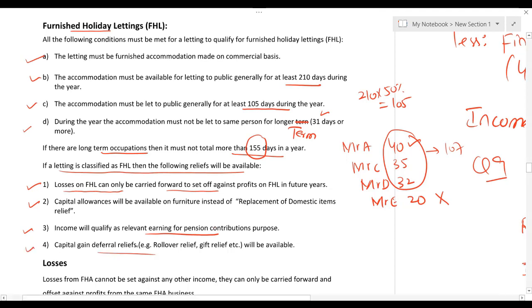You will be getting rollover relief, and gift relief will be available. So obviously now you will be thinking, what about this capital gain deferral relief? Point number 4 you will only be able to understand when you have studied capital gain. So you have to wait for clarity on points number 3 and 4.